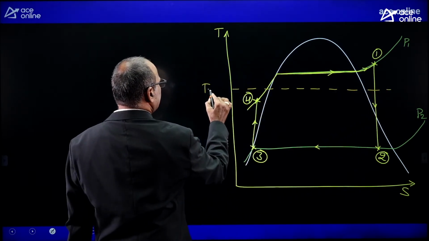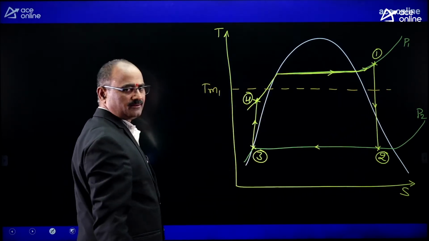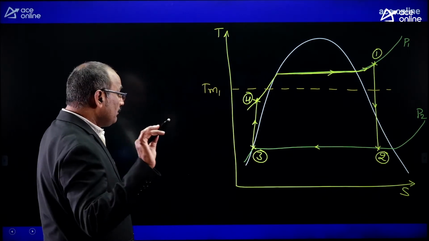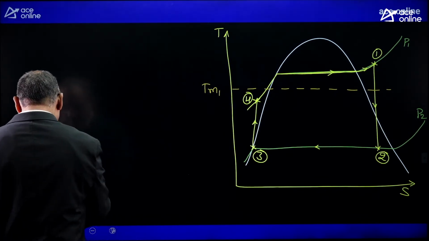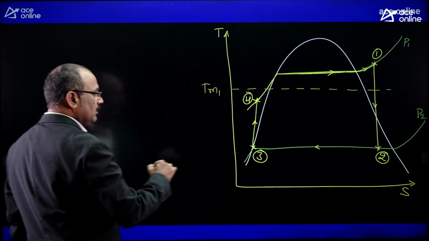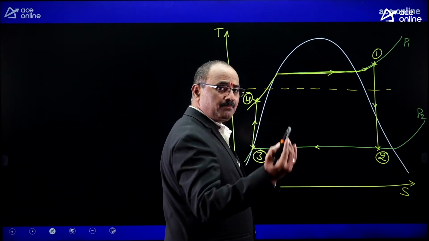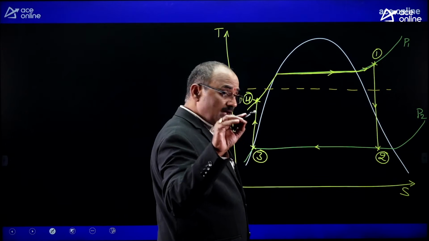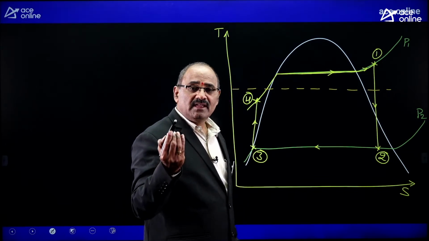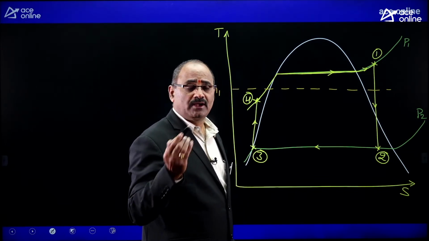This is the mean temperature of heat addition. Let it be Tm1. But with the regeneration mechanism, what are we doing? We are extracting the steam before complete expansion, and that extracted steam is used for preheating the feed water.